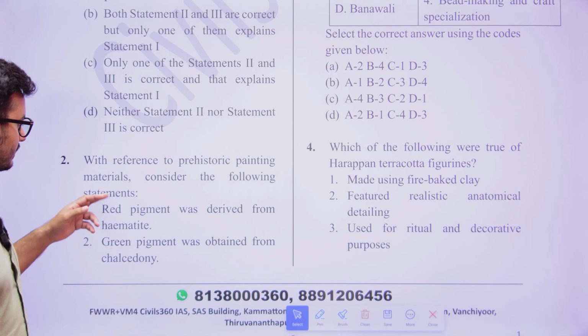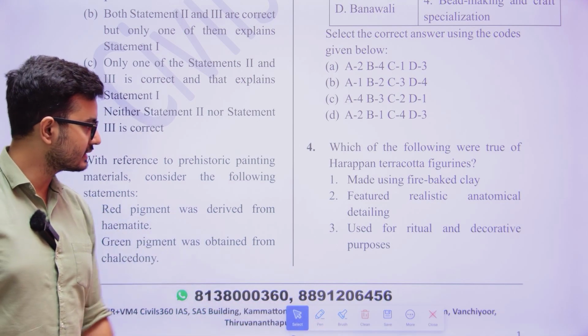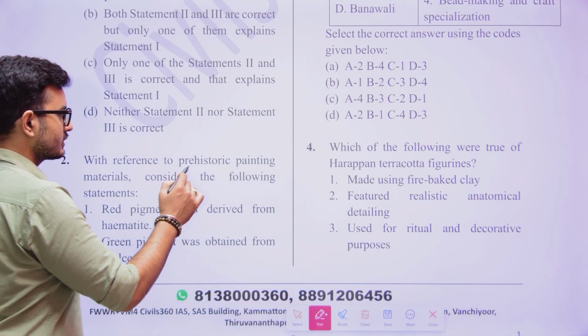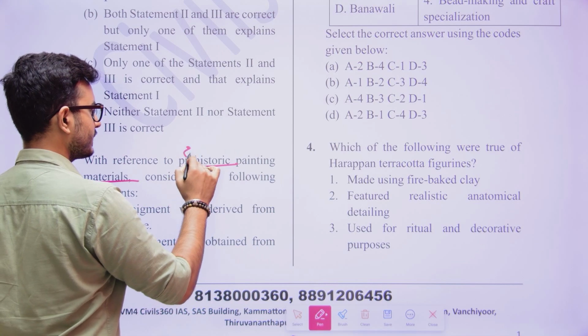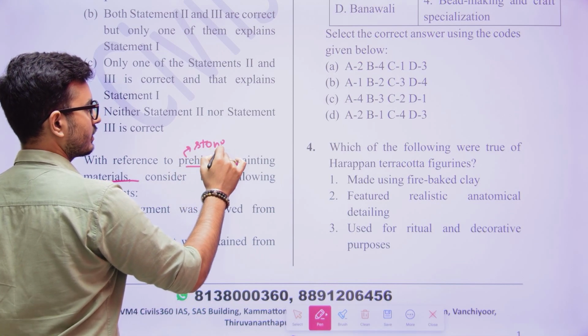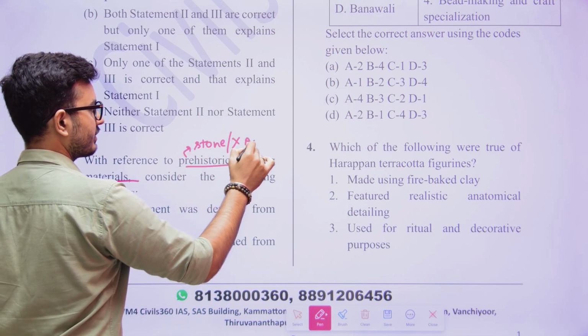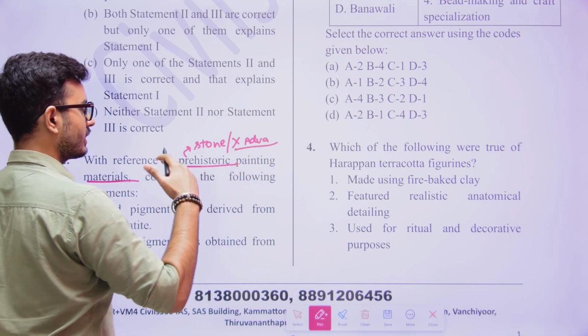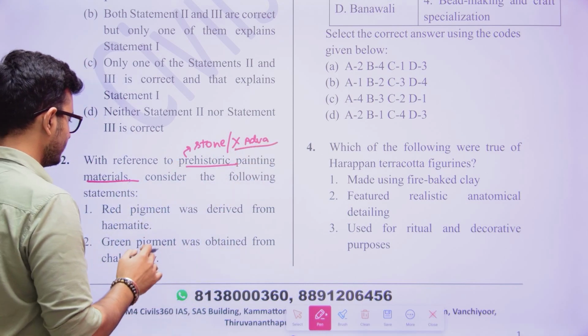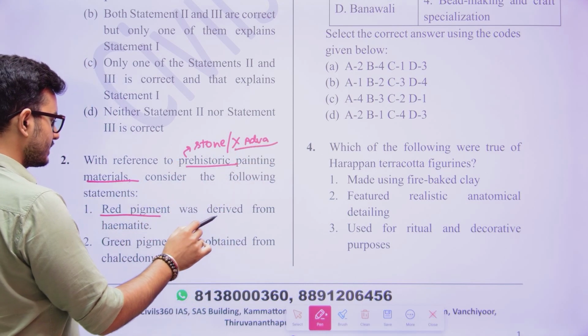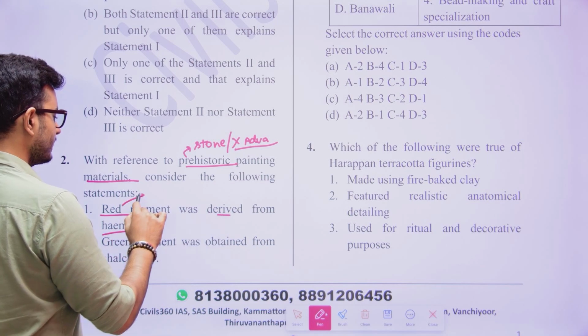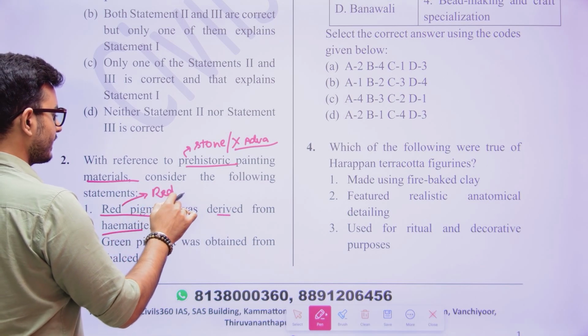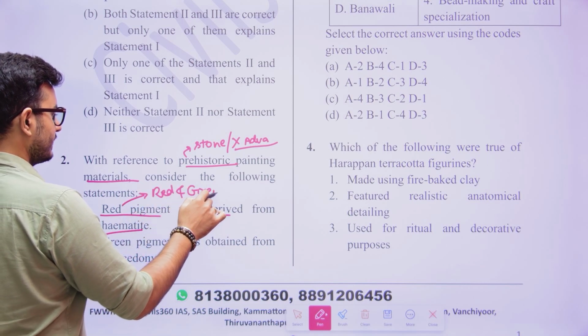Okay, so here, see, if we try to eliminate options in this question with reference to prehistoric painting materials, what do we know? The prehistoric people were Stone Age. When they were Stone Age, they were not that advanced. So how can we eliminate things? Just look at this. Red pigment was derived from hematite. Now, we know that these people utilized red and green color a lot in the prehistoric paintings.